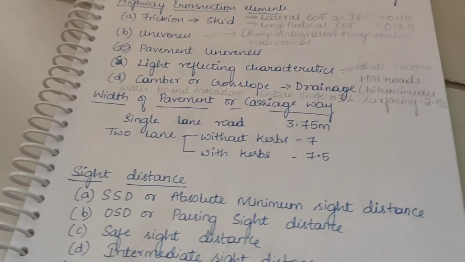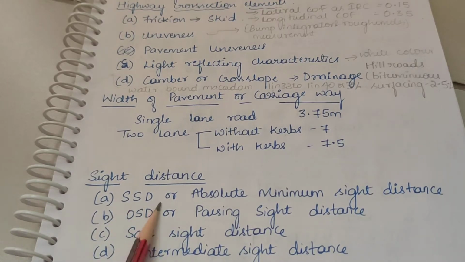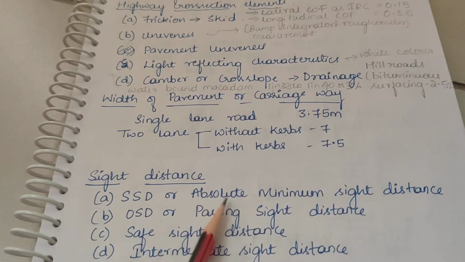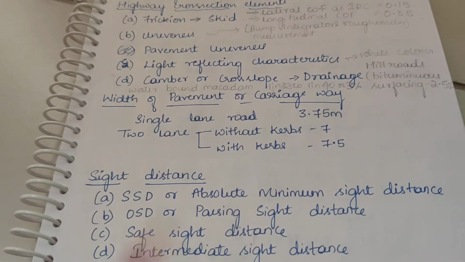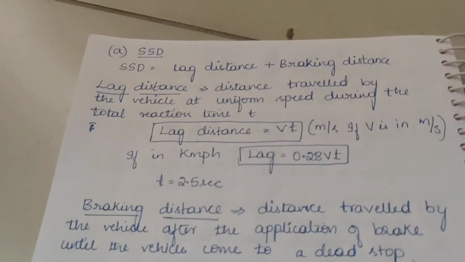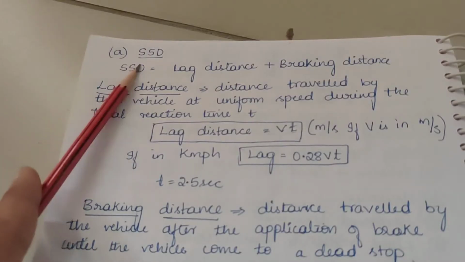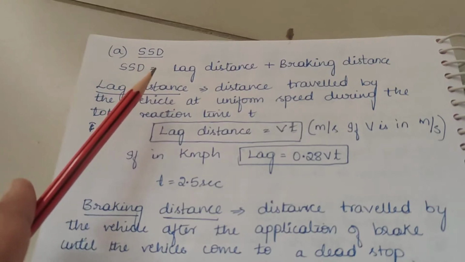Next, sight distance. There are different sight distances: stopping sight distance, or SSD, also called absolute minimum sight distance; overtaking sight distance or passing sight distance; safe sight distance; intermediate sight distance; and headlight sight distance. So what is the stopping sight distance?